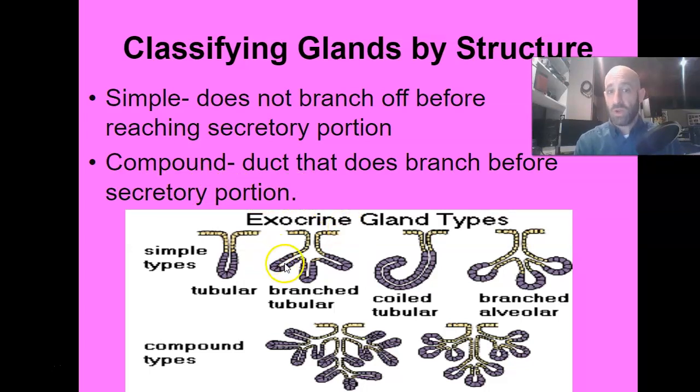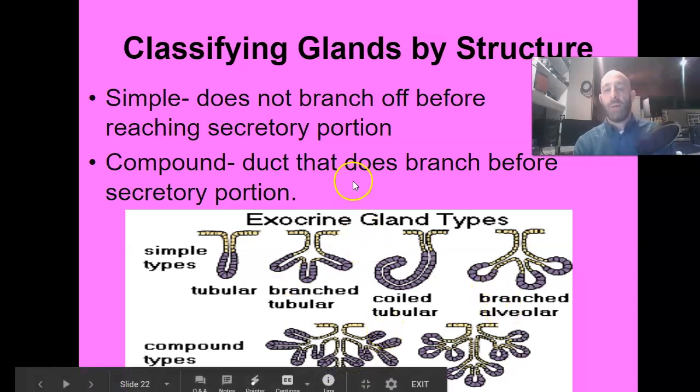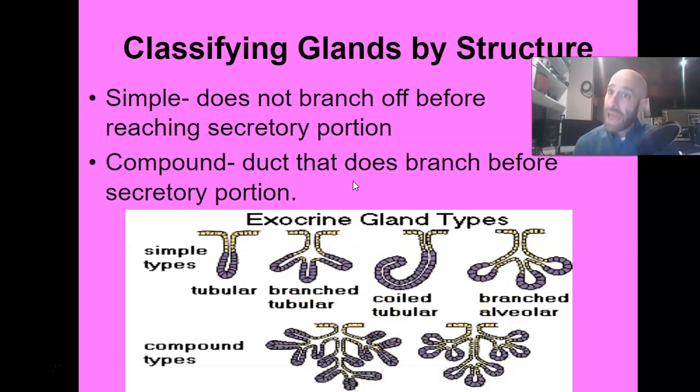They also come into two major shapes, tubular and alveolar. So tubular is going to be tube shaped. That's easy to remember. It's like a long, thin tube. Alveolar are going to be sac shaped or acinar. You might see acinar, that's also what they call them. But we're going to go with alveolar because that's what the textbook this is based off of uses. So alveolar are going to be sac shaped, and then tubular are going to be tube shaped, right?